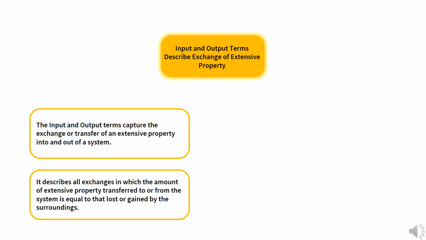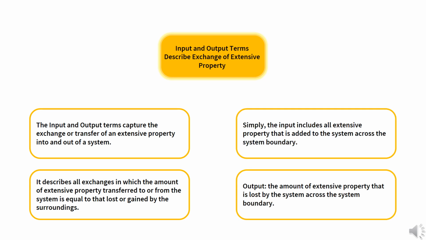Simply, the input includes all extensive property that is added to the system across the system boundary. The output is the amount of extensive property that is lost by the system across the system boundary.